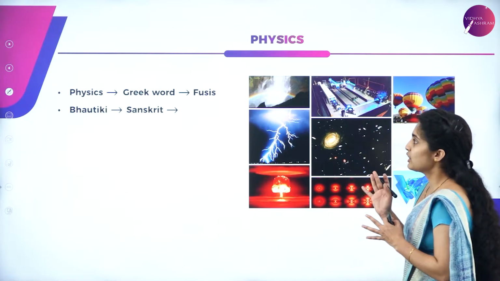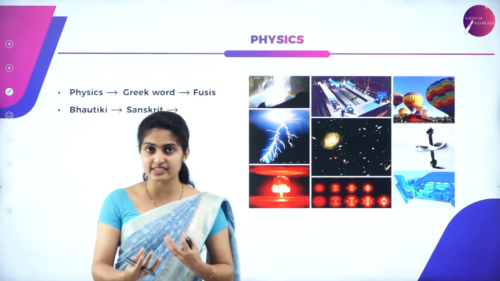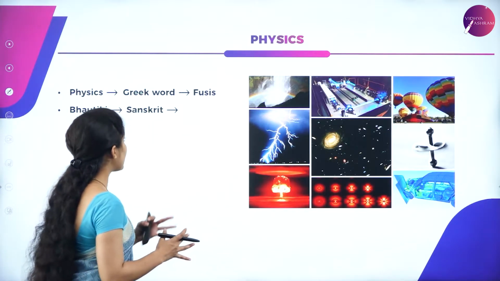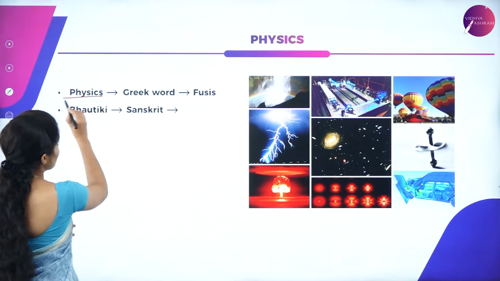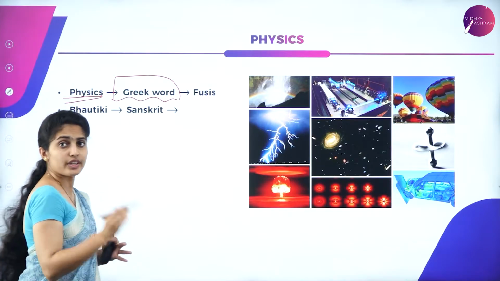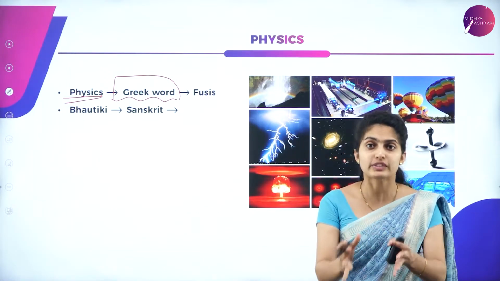Next, coming to physics. How exactly did physics come to exist in science is a question. First of all, physics is a Greek word, okay? And that Greek word is physis, okay?